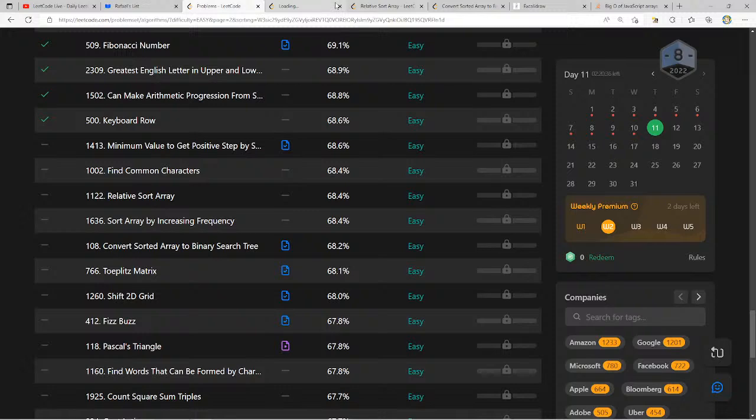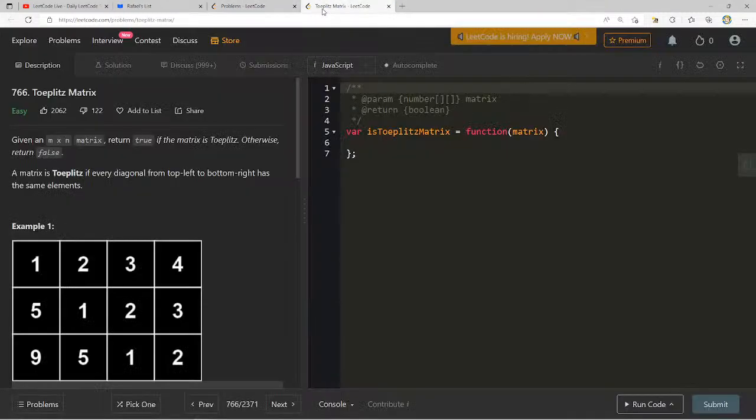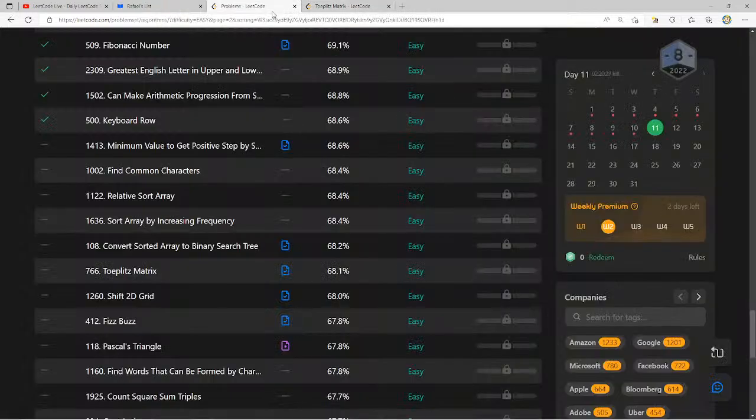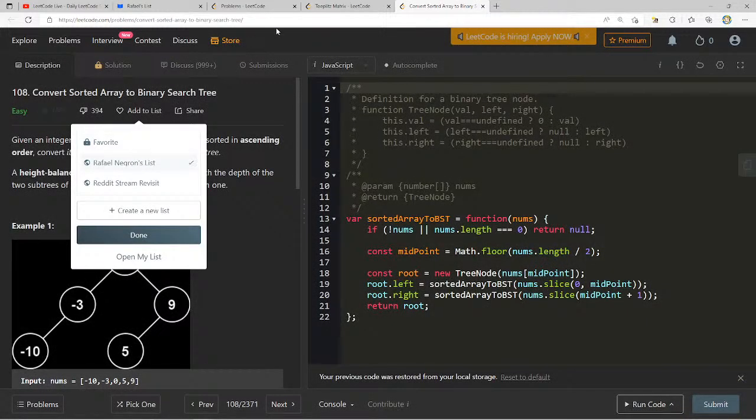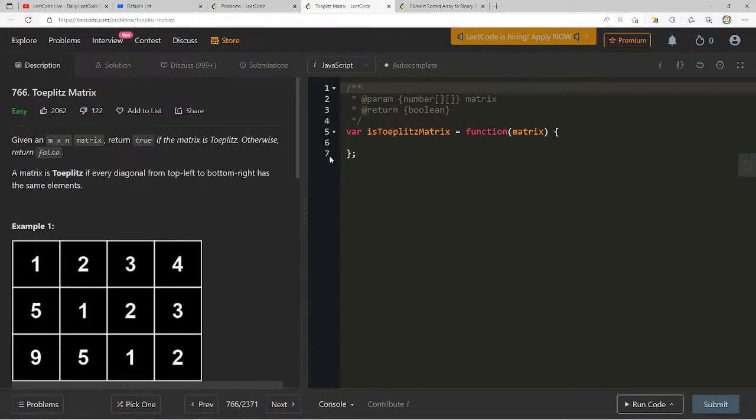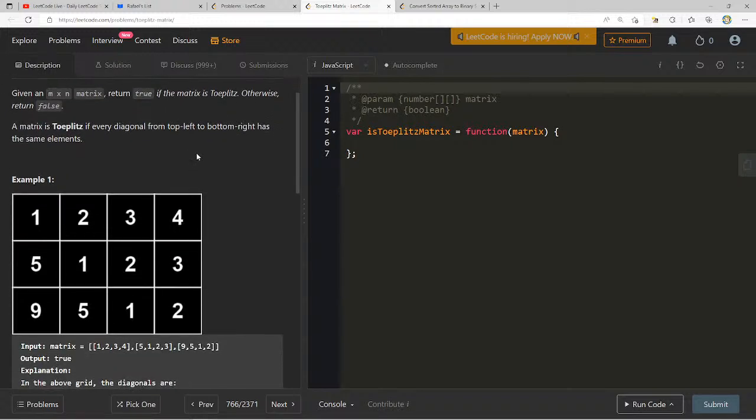Toeplitz Matrix. That one sounds crazy. Ooh, okay. Given an n by n matrix, return true if the matrix is Toeplitz. Let me also, I keep forgetting this, but let me make sure I add this to the list of questions that I like, because I want to add this to the site later. A matrix is Toeplitz if every diagonal from top left to bottom right has the same. Oh, I see.